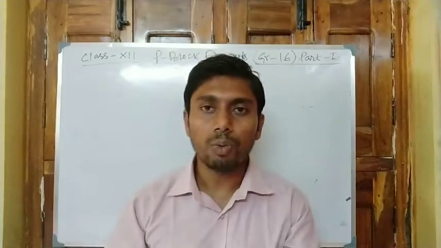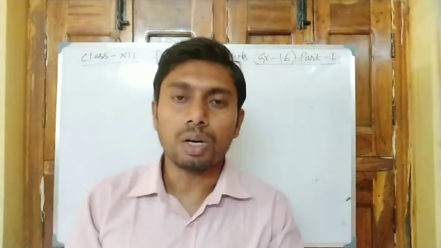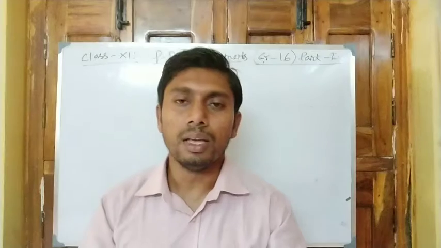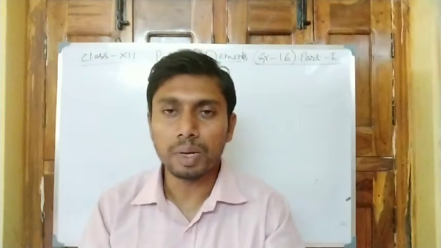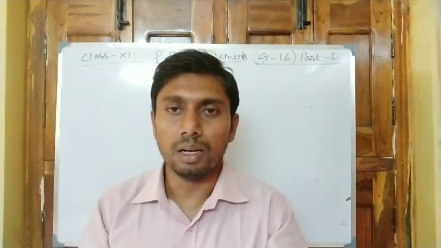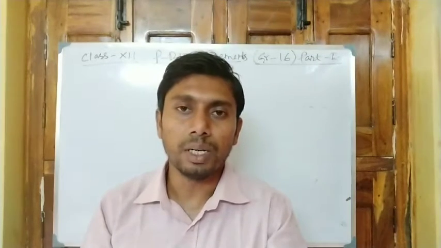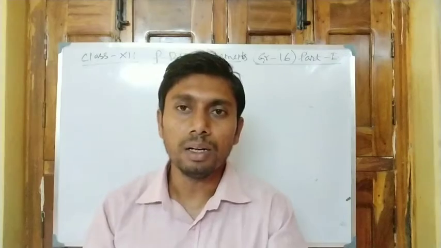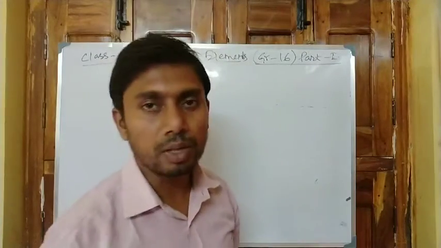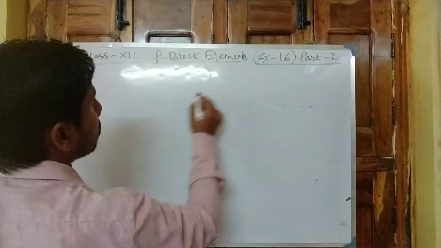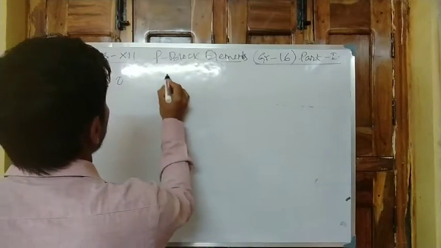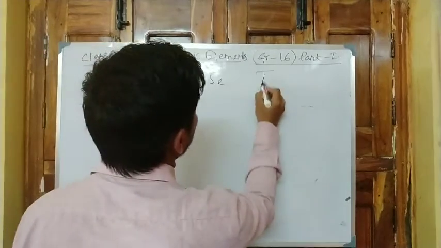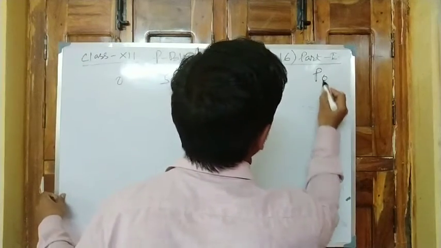Next, what are the group members of group 16? Oxygen, sulfur, selenium, tellurium, polonium. Just like group 15, oxygen and sulfur are non-metals, selenium and tellurium are metalloids, and polonium is a metal. So first of all, what are the group members? Group 16: oxygen, sulfur, selenium, tellurium, polonium.